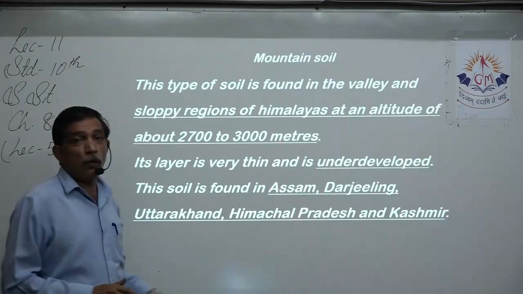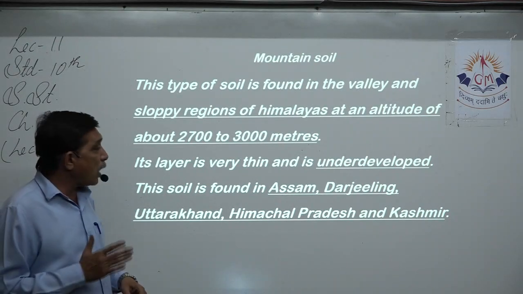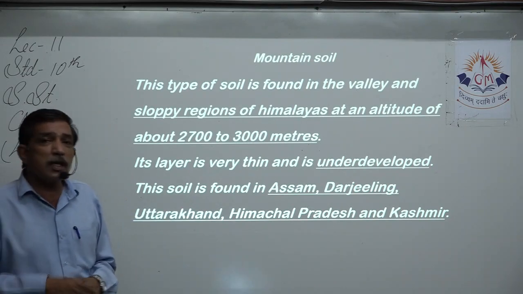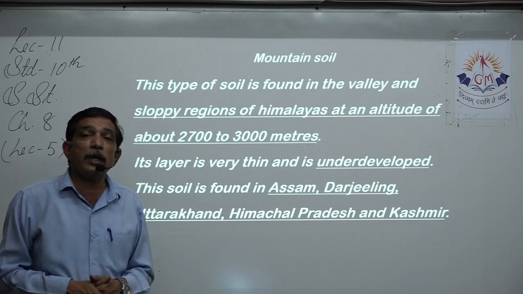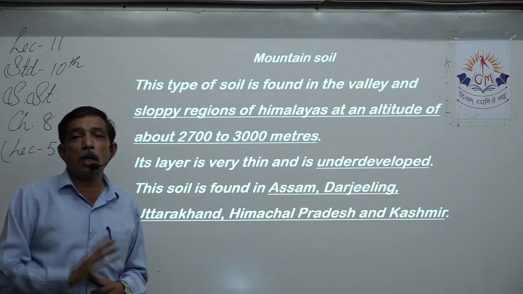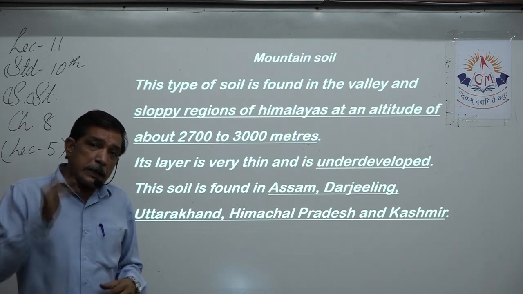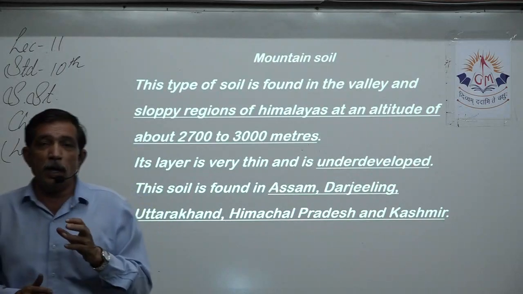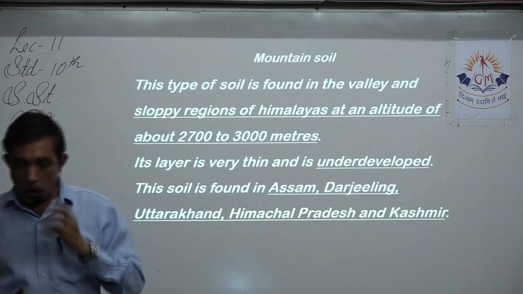Where is this soil found? In the higher parts of Assam, Darjeeling, Uttarakhand, Himachal Pradesh, Kashmir. These are mountainous areas having a height of 2,000 to 3,000 meters. This is the altitude. Altitude means the height. This is the place where you find the maximum of that mountain soil.